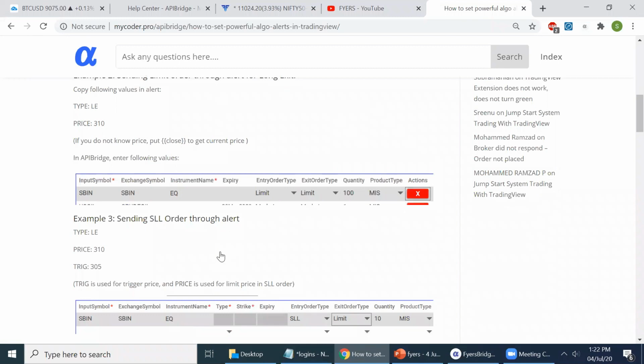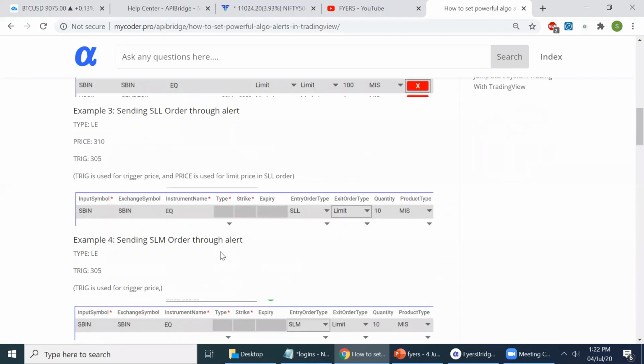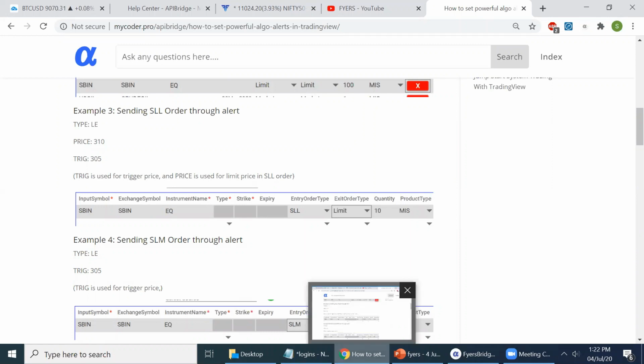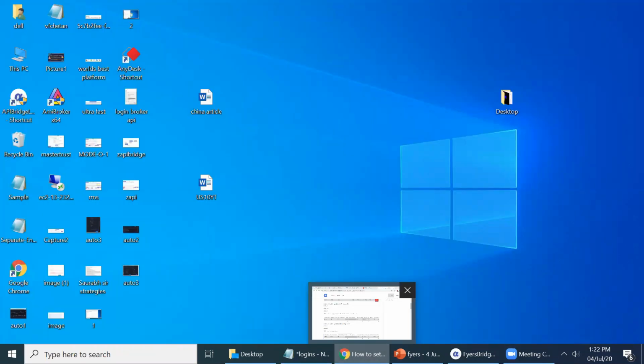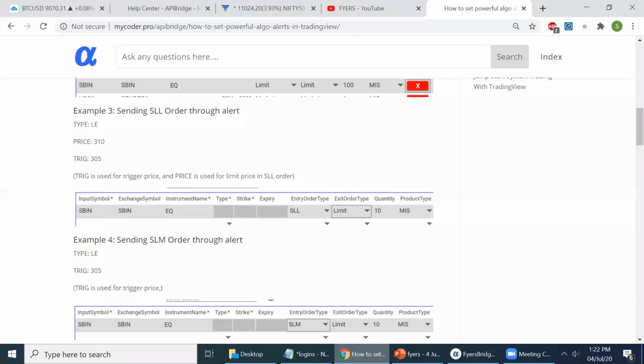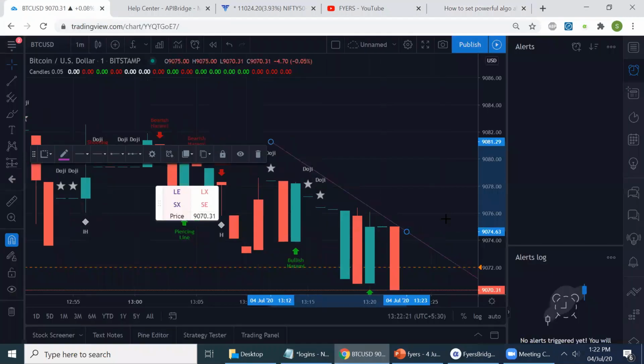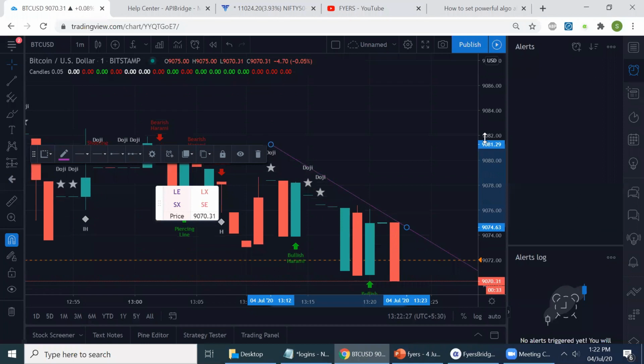Here is an example, sending a stop loss market order through an alert. We can mention a trigger price. So in addition to a candlestick pattern, we can also set up a price level. Along with a particular occurrence of a candlestick pattern, there will also be a price penetration at a particular level, using the trigger price to place a trade.